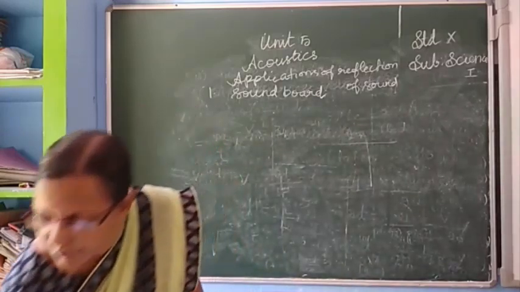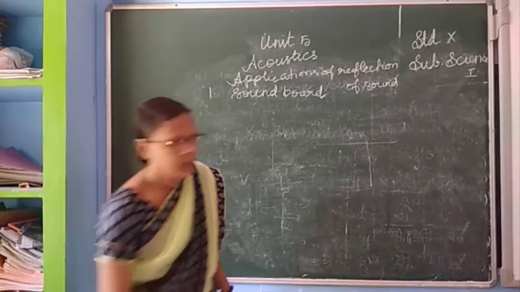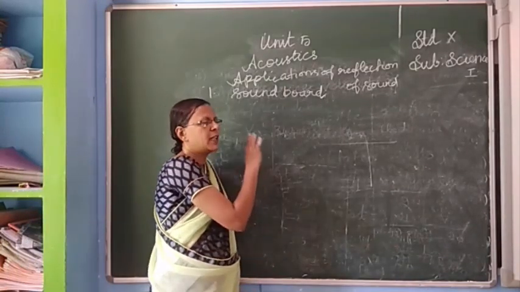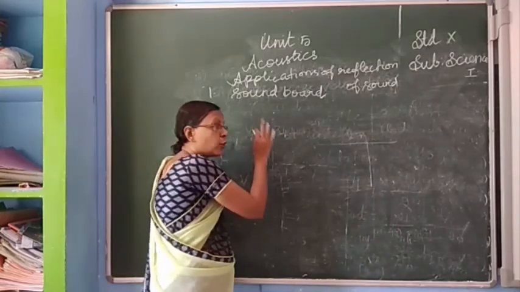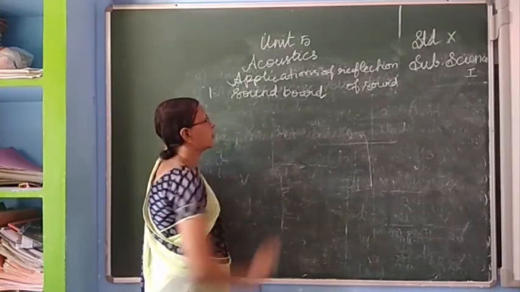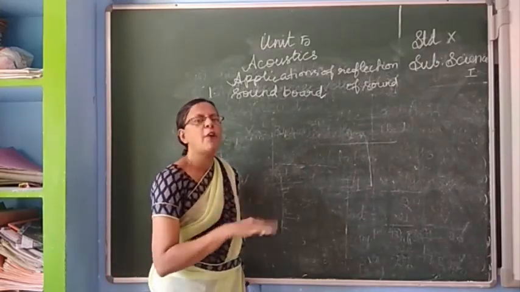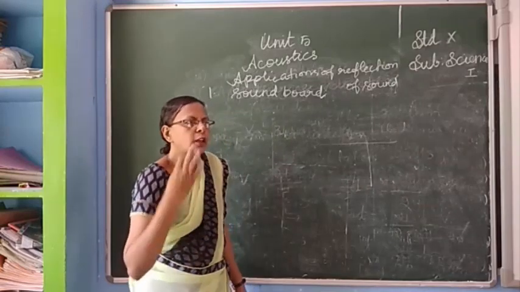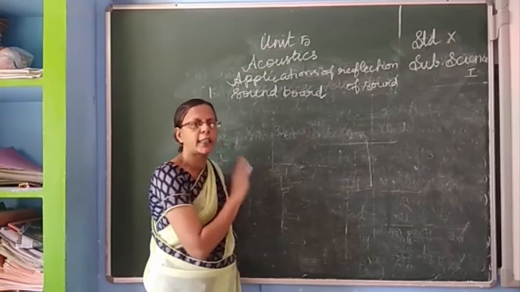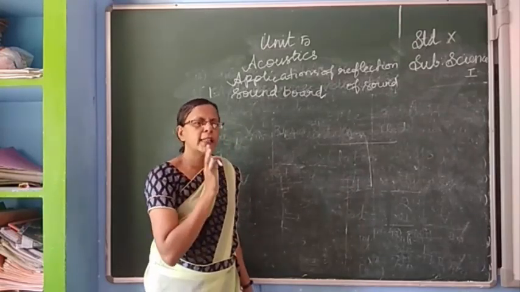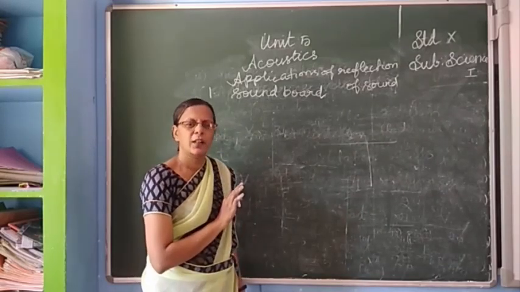Because of this we are hearing the sound clearly. So the audience can hear the sound with improved quality. For improving the quality of sound only, we are using this soundboard. Soundboard is improving the quality of sound in auditoriums and halls. Importantly, the soundboard is a concave surface, and the speaker is kept in the focus of this concave curved surface. Okay, children.